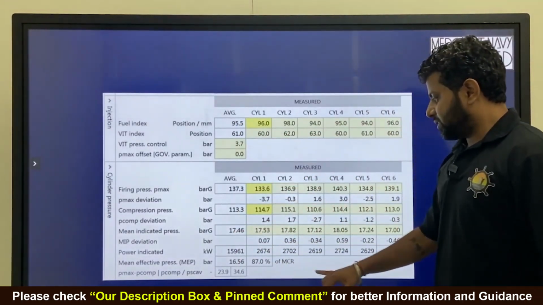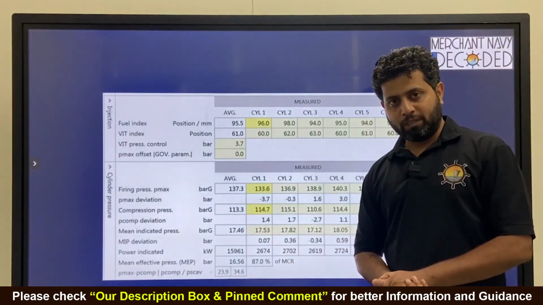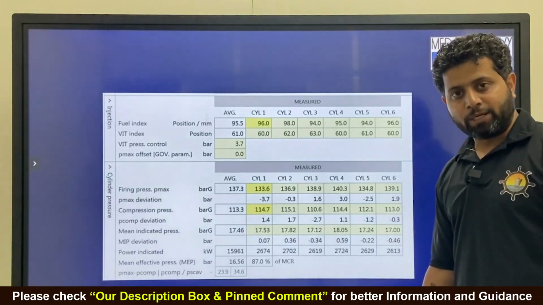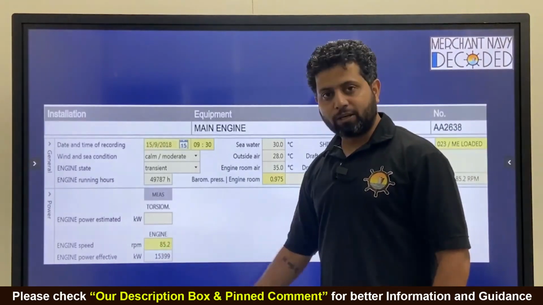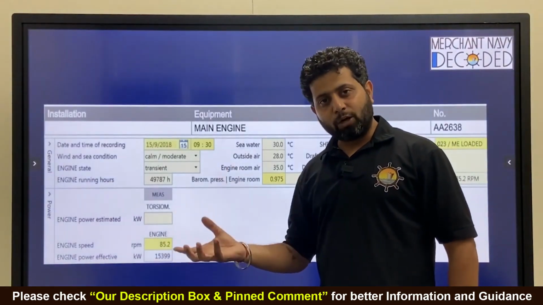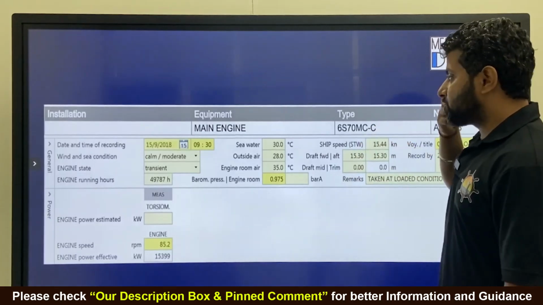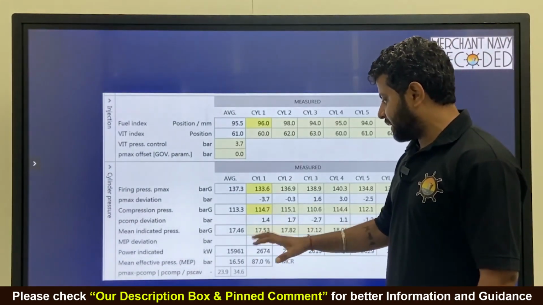The moment you put this in, it automatically calculates how much is the P mean, the mean indicated pressure. It is P mean into L into A into N. We have put this average RPM over here, so it gets N by 60 out here. L it already knows because of the engine that we have put. This is this engine, so it knows how much is L and how much is A. Mean indicated pressure it calculated automatically.